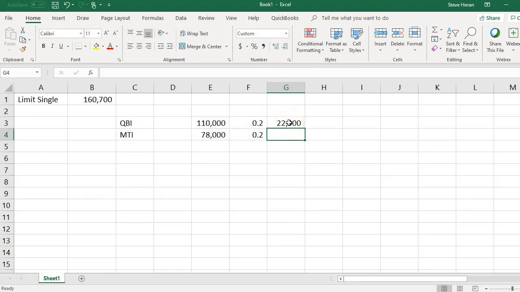So I get 22,000, or I get 15,600, which is the number right here. Well, the way the rule works, it's the lesser of. So the deduction is the lesser of the QBI or the modified taxable income amounts. So therefore, the answer for question 15 is $15,600.